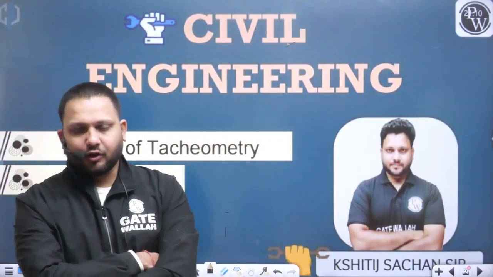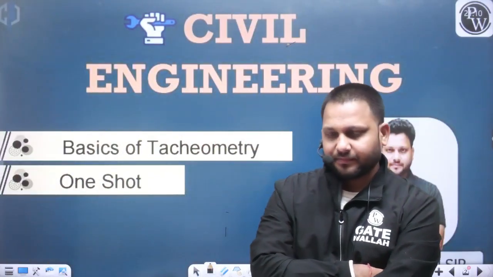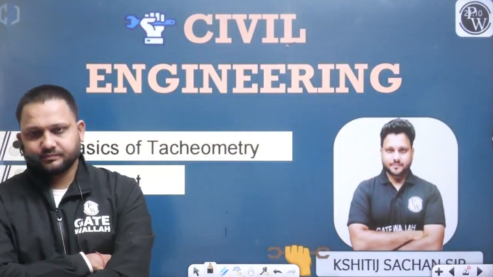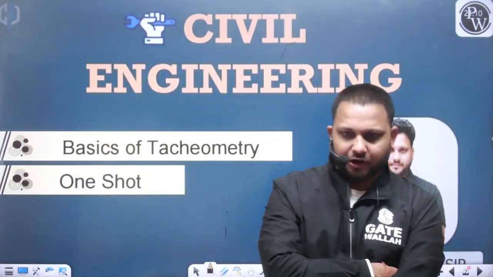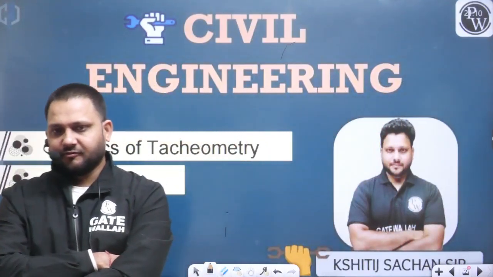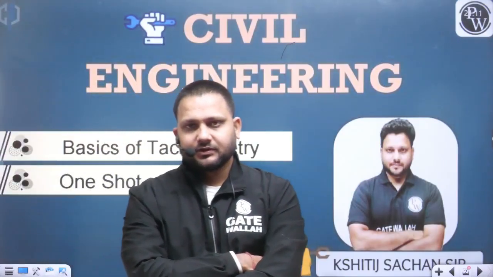Are you able to recall all these points related to case 2 of trigonometrical leveling? Tell me in the chat box. Very good. So you can attempt that question in the GATE 2023 exam.